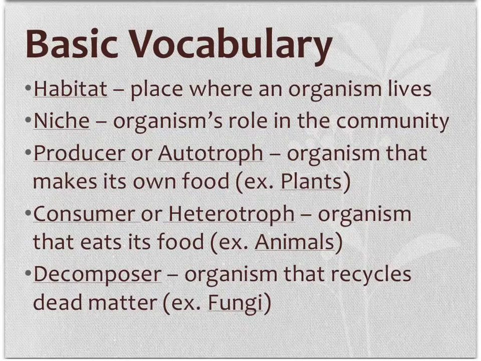Then there's different vocabulary that we can use to describe how an organism gets energy. A producer is also known as an autotroph, and those are organisms that make their own food, for example, plants. Consumers or heterotrophs are organisms that eat their food, for example, animals. Finally, decomposers recycle dead matter, so they break down food that is already dead, and those would be fungi. Those are your basic vocabulary that you would need to know to be successful in ecology.